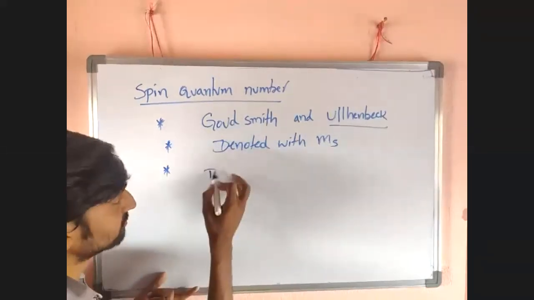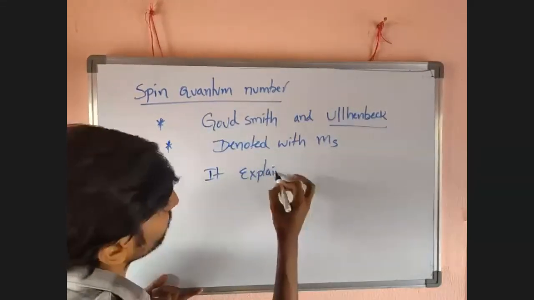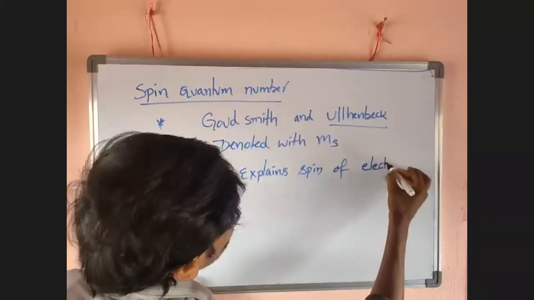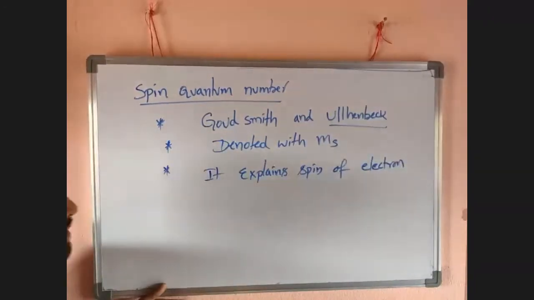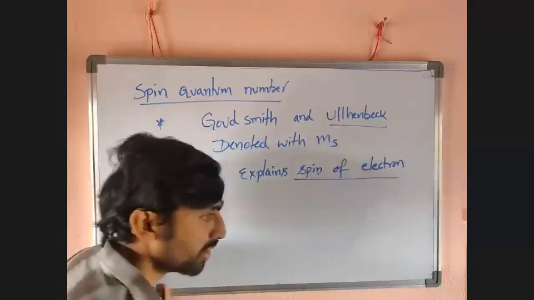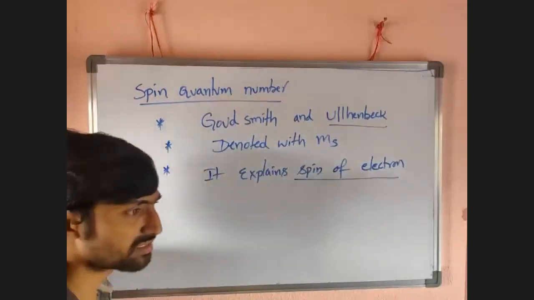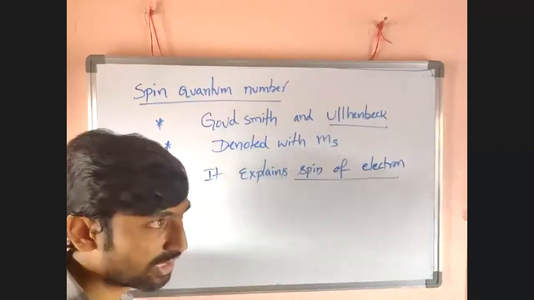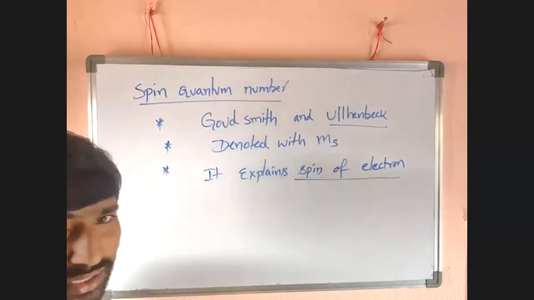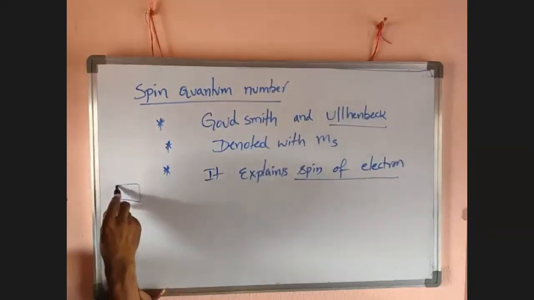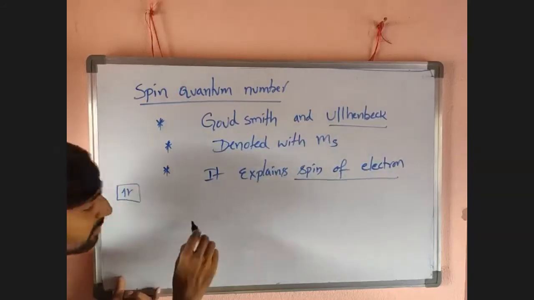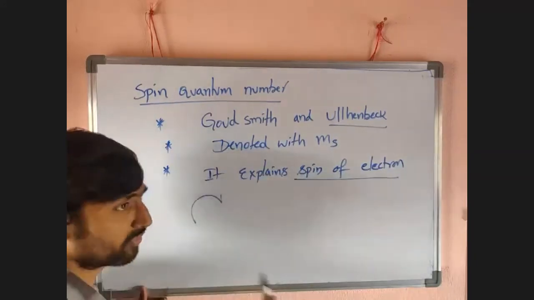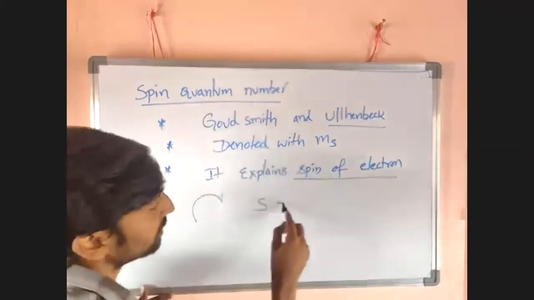It explains the spin of electron. This spin quantum number can explain the spin of electron. We know each and every orbital can accommodate 2 electrons when it is fulfilled. If the electron revolves clockwise, in clock direction around the nucleus, the S value must be plus half.